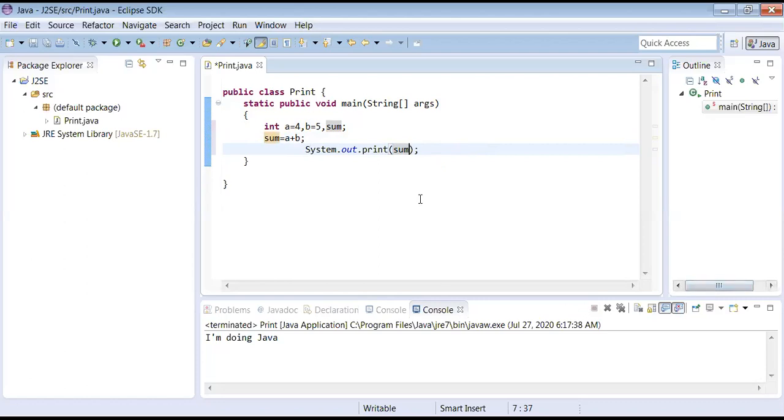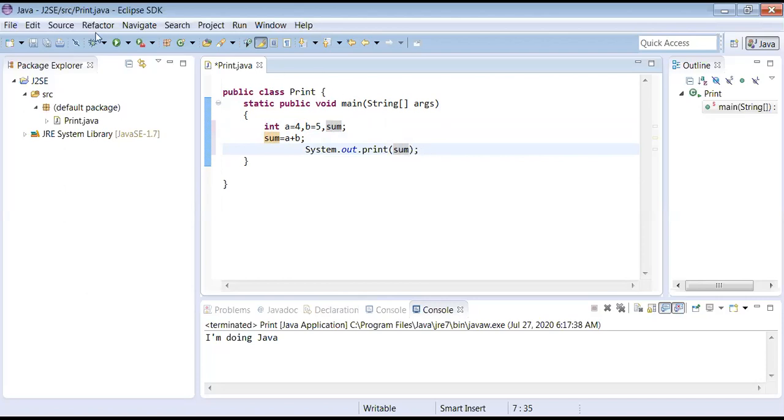Yes. See, I am writing inside sum. What is that sum? From where I picked that sum? Straight away from here only. Same spelling. Java is case sensitive. You should be careful in that. If I use capital S here, you have to use capital S here also. But I have gone with small letters. That's why I have gone like that here.